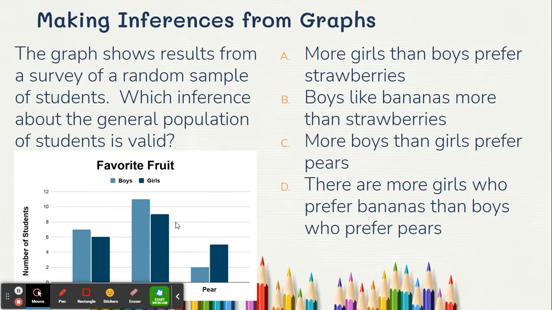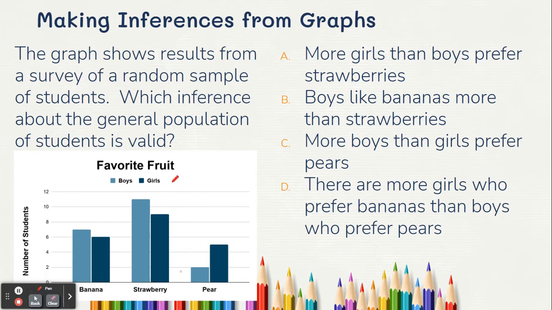Okay. The graph shows results from a survey of a random sample of students. Which inference, so what is my best guess about the general population of students, is valid? Which is my best guess about what is true? So let's see. More girls than boys prefer strawberries.